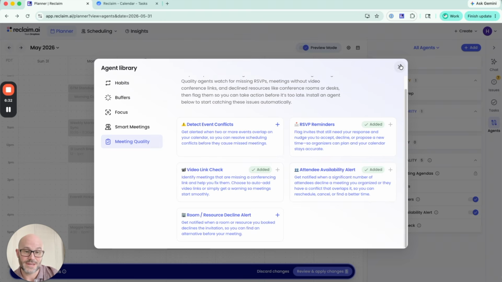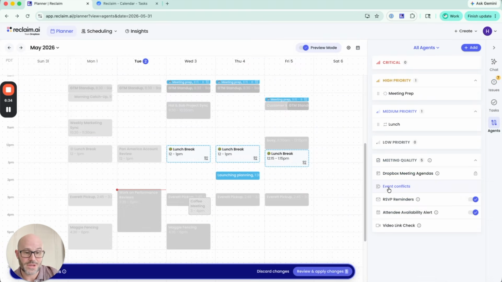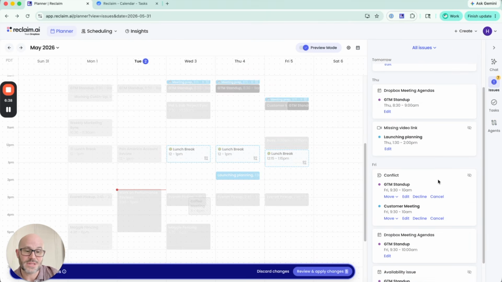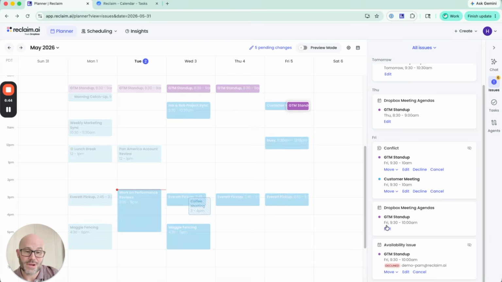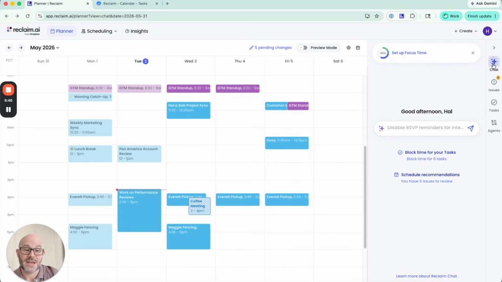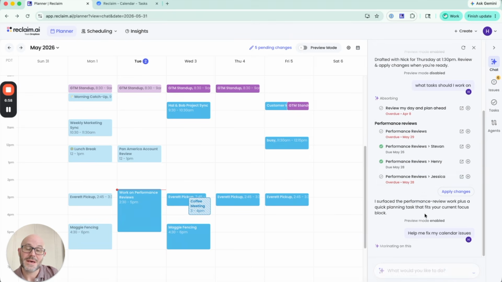you have them enabled. And so if we look over here, I have one called event conflicts. And if we click in on these issues, you can see that the event conflicts are getting surfaced up, like in this case. And what's really great about Reclaim is that we will proactively highlight these issues. We do it in the UI here, as well as in an email and a Slack message that we send to you every day as part of a daily digest. And not just highlight the issues, but actually help you automatically resolve them.